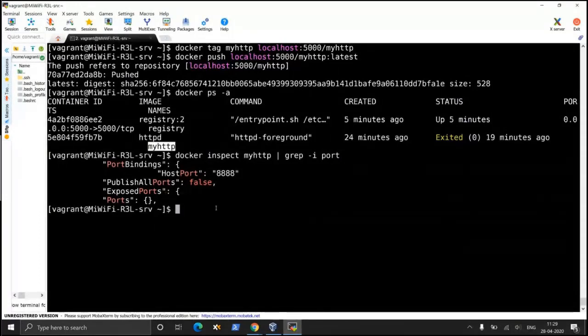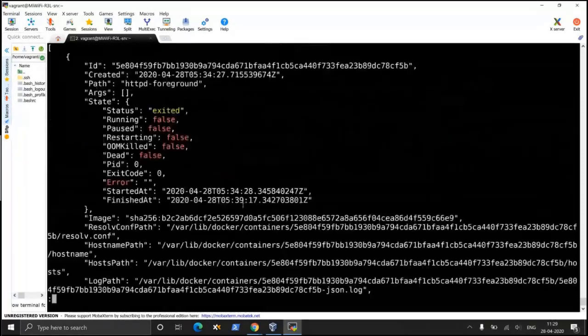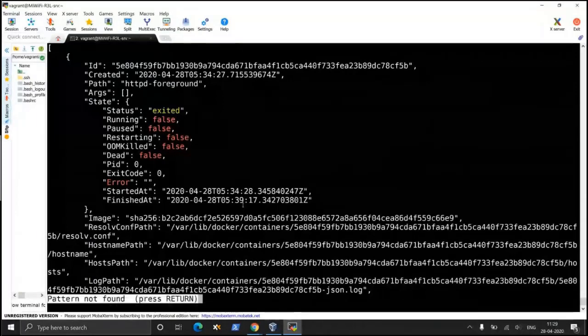Or else you can pipe it to less. Which is the port it is listening to? Port is not found.